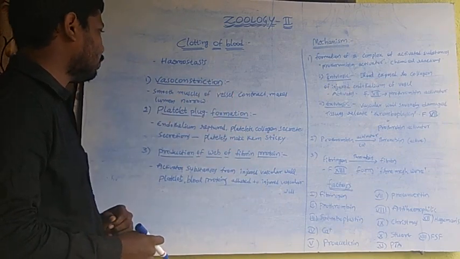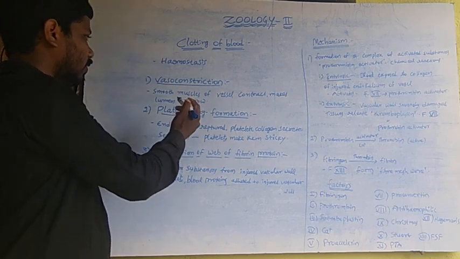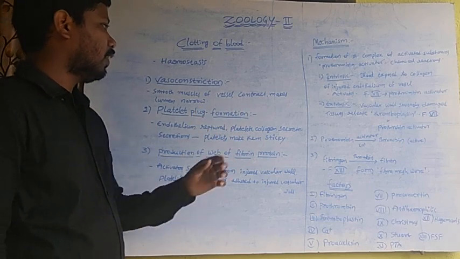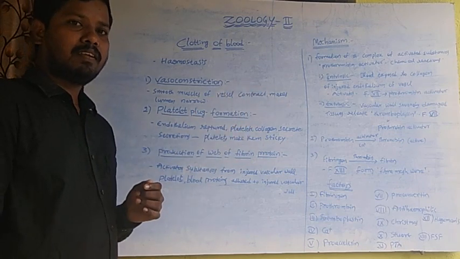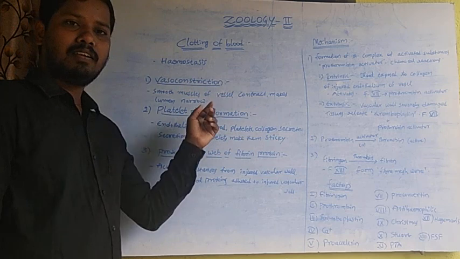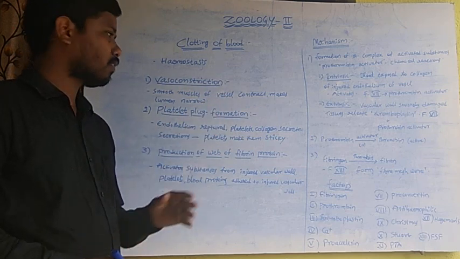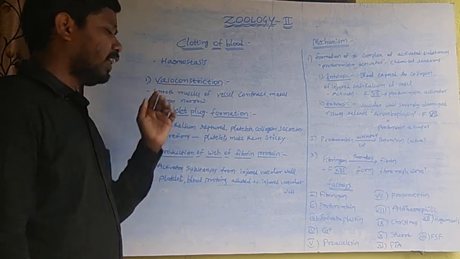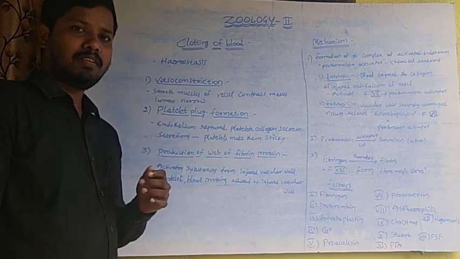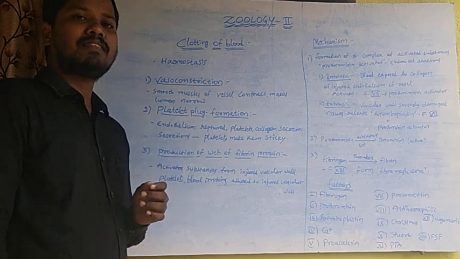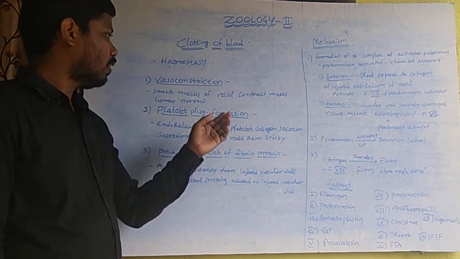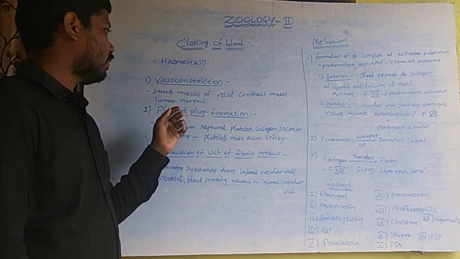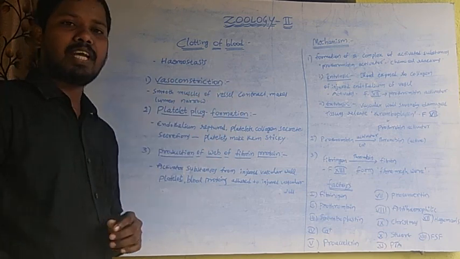In this mechanism, the smooth muscles of the blood vessel contract, which makes the lumen of the vessel narrow. So when a blood vessel is injured, the smooth muscles contract, which makes the lumen narrow.